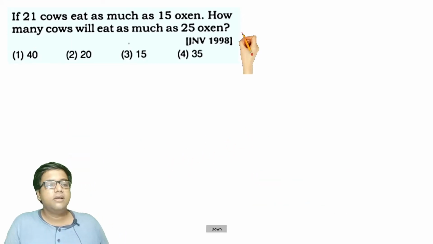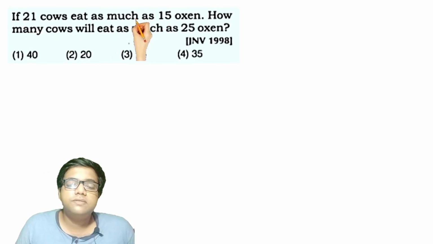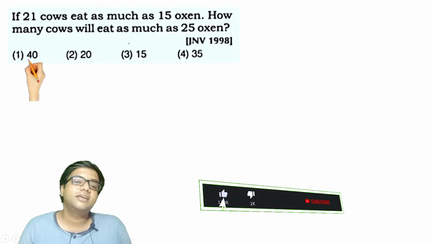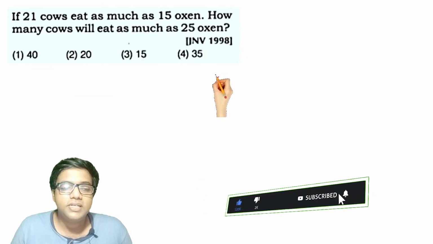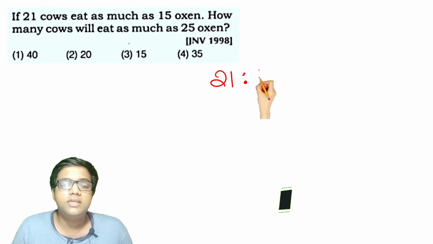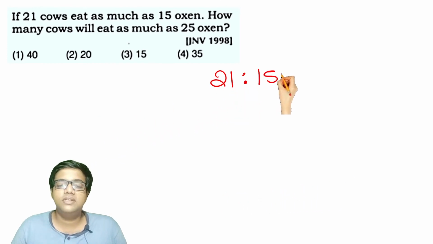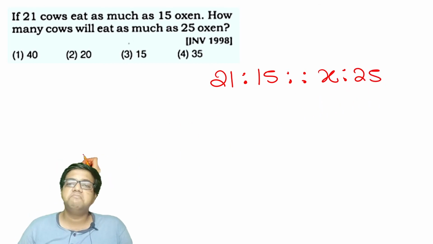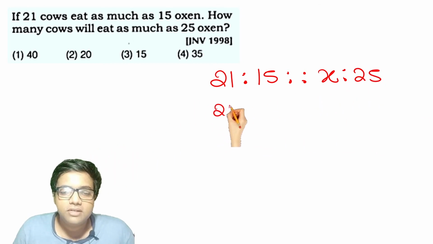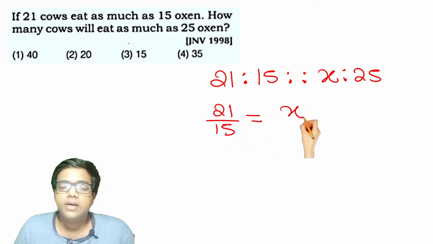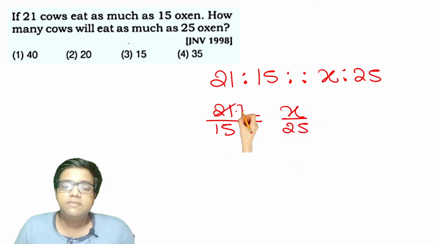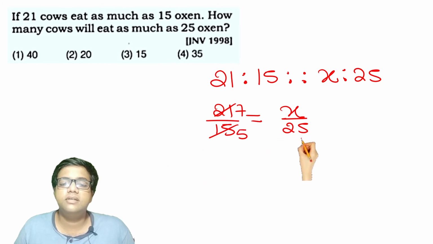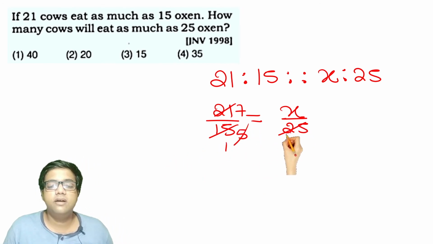Anyways, let's move ahead. If 21 cows eat as much as 15 oxen, how many cows will eat as much as 25 oxen? Simple ratio proportion question. 21 by 15 is equal to x by 25. 3 7s are 21, 3 5s are 15. 5 1s are 5, 5 5s are 25.